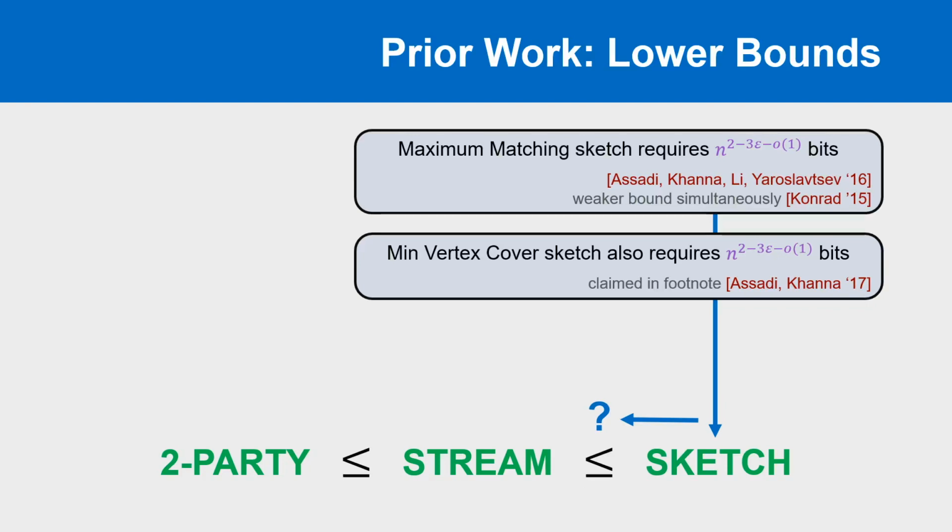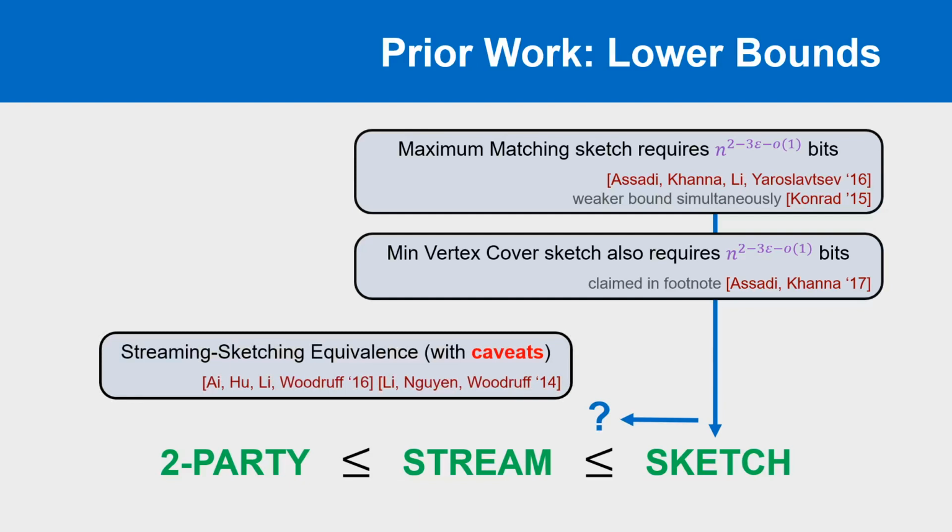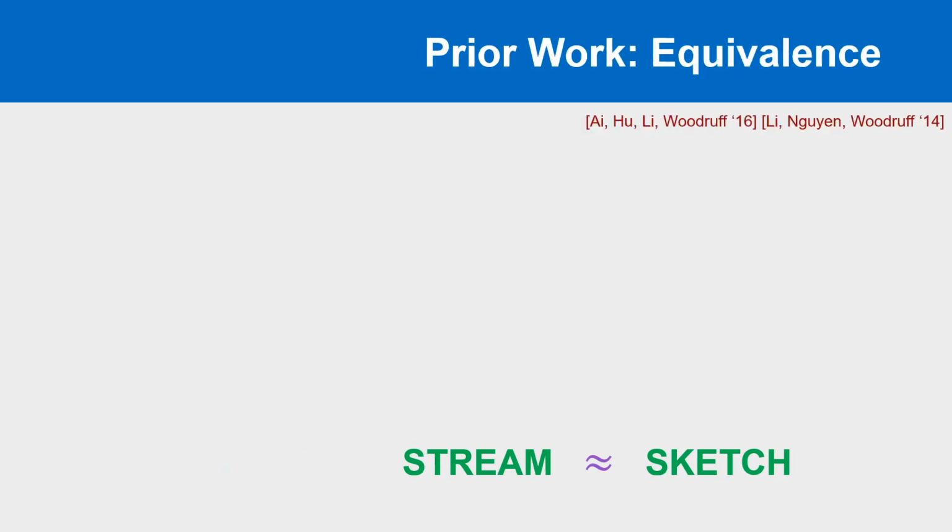However, around the same time, there was a very impressive result published under the title Turnstile Streaming Algorithms Might as Well Be Linear Sketches, showing that, with some important caveats, the sketching and streaming models are in some sense equivalent. The upshot of this is that these sketching lower bounds can be lifted to the streaming model. Let's look more closely at this equivalence result.